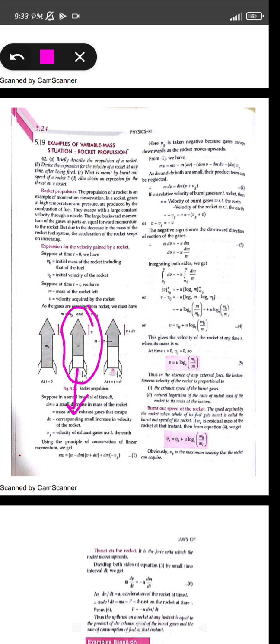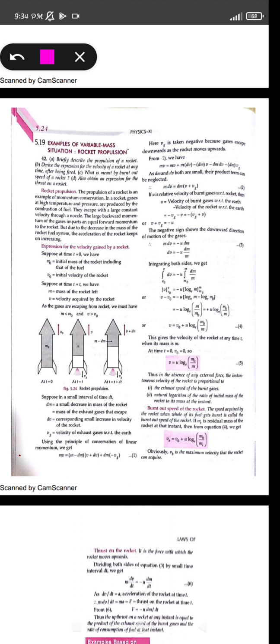Then after time t plus dt, the ejection has happened. We have seen t equals 0, t equals t, and now t equals t plus dt. These are the three conditions of the rocket: before moving, when it starts exerting gases, and when it is moving in the upward direction.